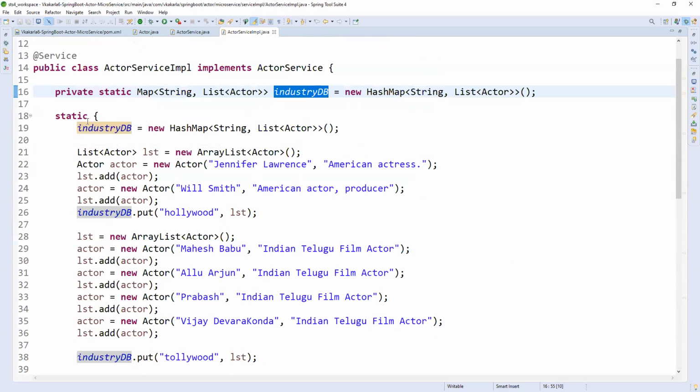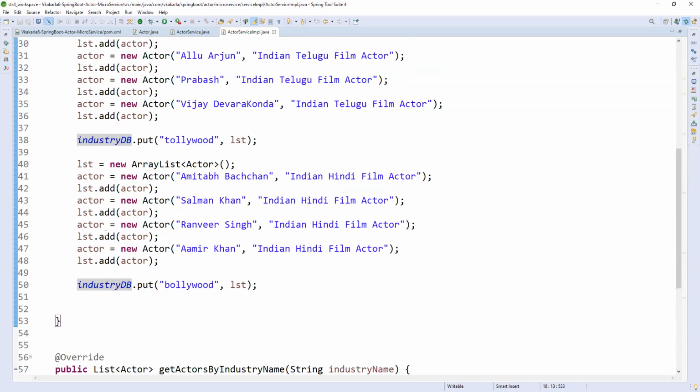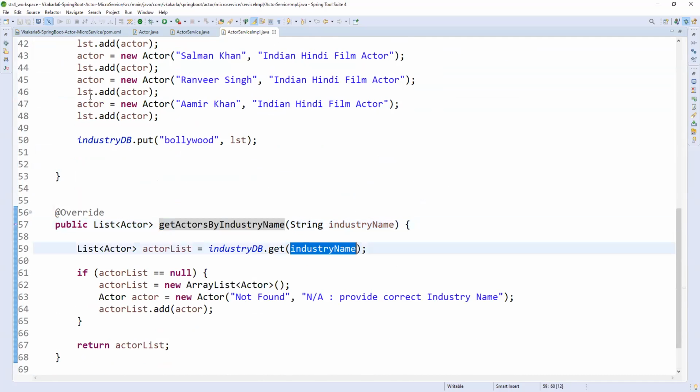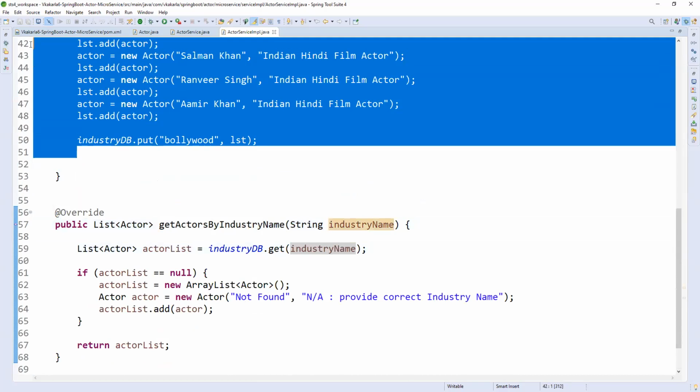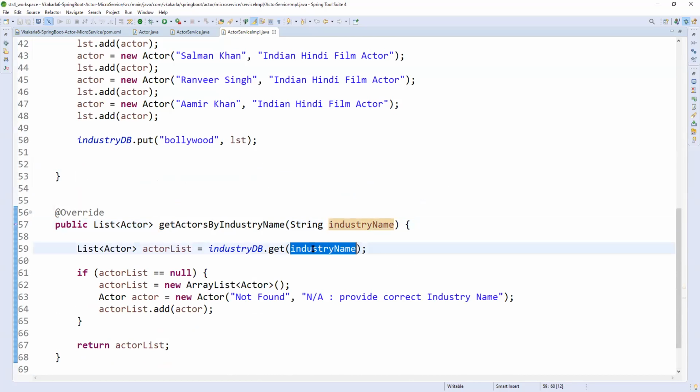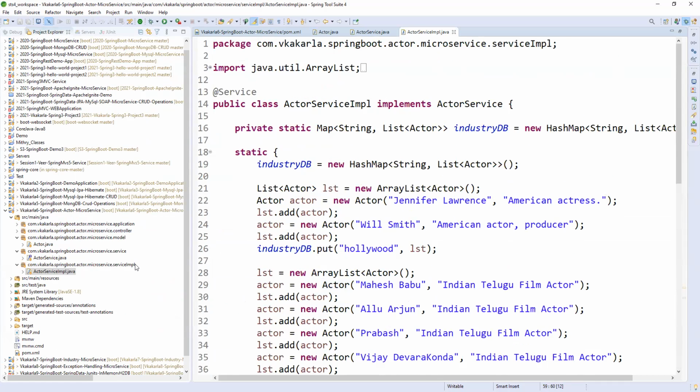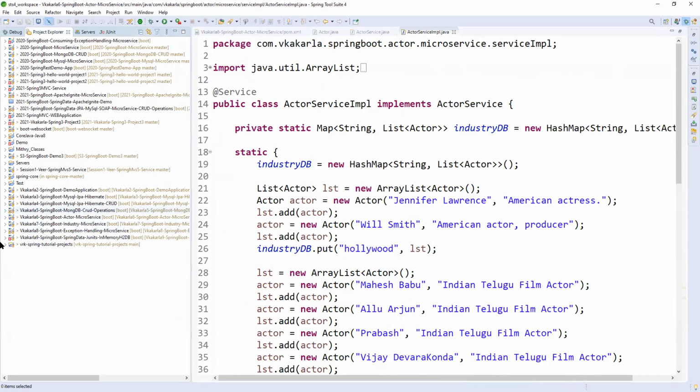also this static block. This static block will be executed before executing non-static methods. So whenever we are calling, it will be ready. That is the reason we will get the response now. Fine, this is the static service, and here we are not having any issue. Now the industry service.